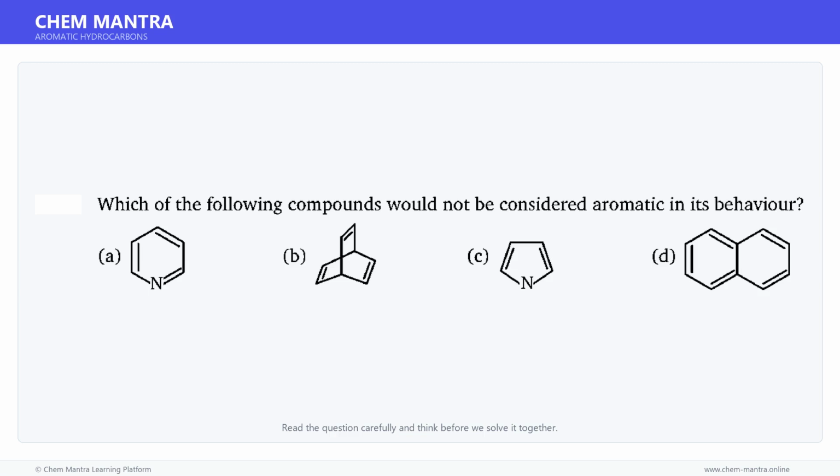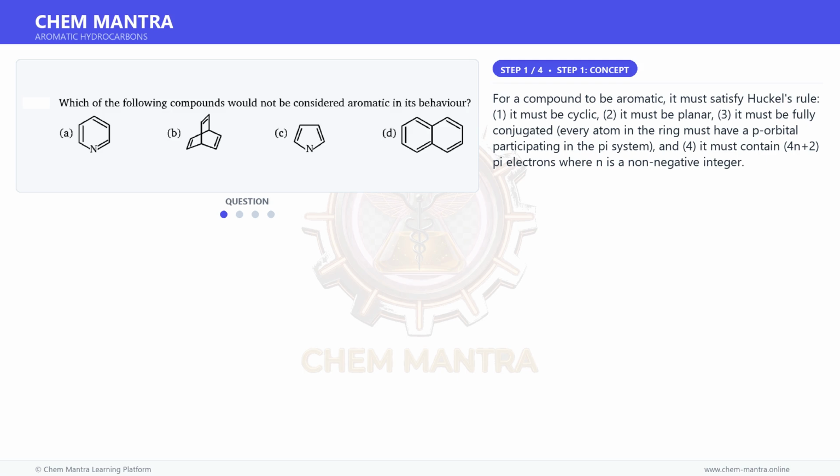Here is a question. Read it carefully and think about the answer. Let us solve it step by step. Let us first understand the key concept here. For a compound to be aromatic, it must satisfy Huckel's rule.